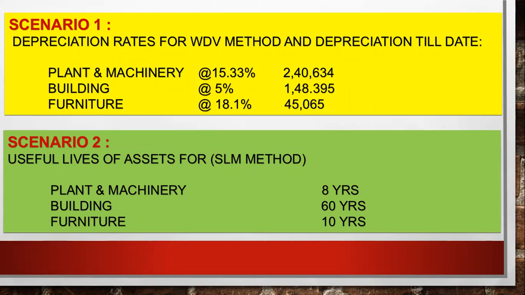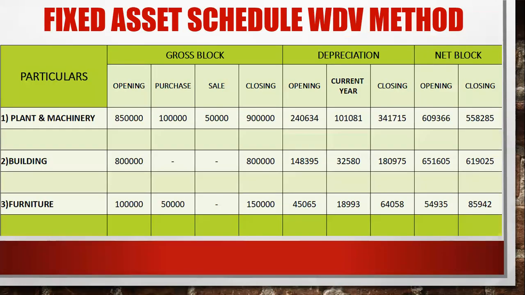So if we are talking about the WDV method, here you can see that they have given you the depreciation opening amount and the percentage you can charge for the current year. Okay. So plant and machinery depreciation opening is 2,40,634. You can write that over here.